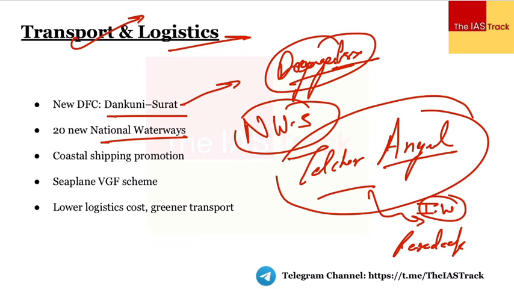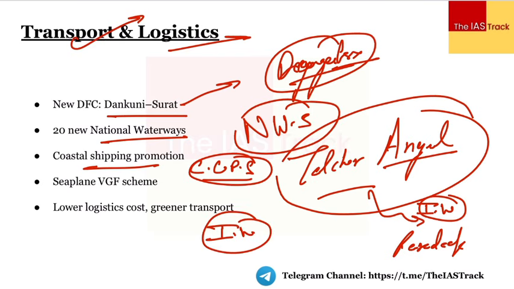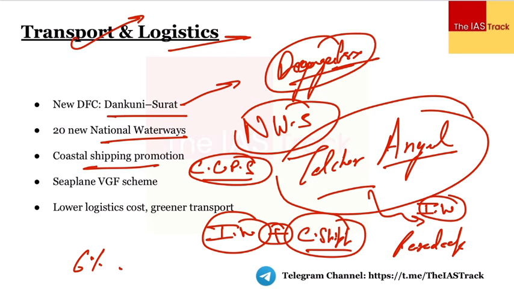Next, the government is also making sure that we come up with the coastal cargo promotion scheme. So the government is thinking to come up with the coastal cargo promotion scheme. इसका objective क्या होगा कि भाई जो भी share है हमारा inland waterways का, once we talk about the inland waterways and once we talk about the coastal shipping, its share increases at a sustainable pace from 6% right now to almost 12% in the overall transportation by 2047. तो ये objective है coastal shipping का और inland waterways का.